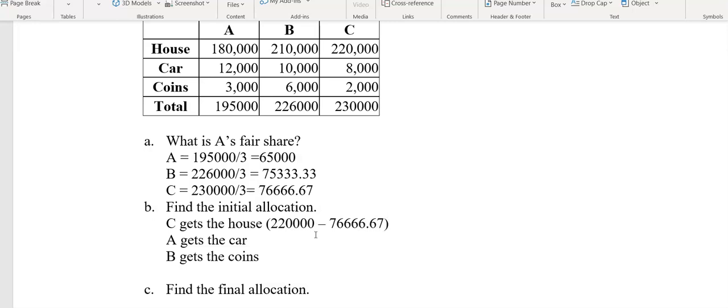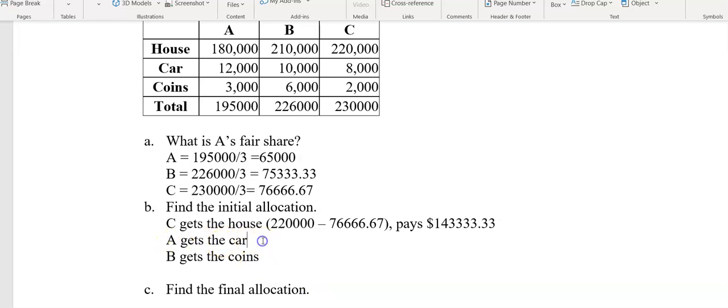And what we get is going to be what C needs to pay into the bank. So C is going to pay $143,333.33 into a bank account.